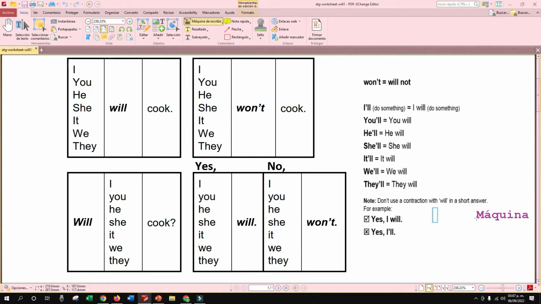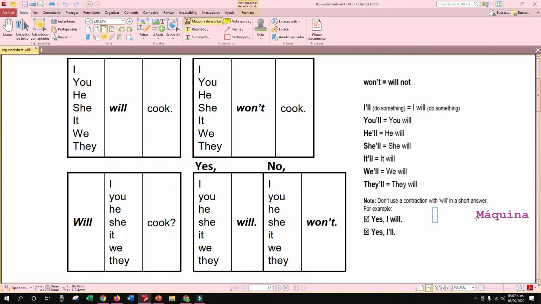But you cannot use yes, I'll. No podemos usar, ¿verdad?, la forma corta cuando estemos dando respuestas cortas, ¿verdad? Entonces es preferible que usted lo haga de la forma larga, yes, I will, or yes, you will, or yes, he will, right? But in the negative form, yes, you can use won't. That is like an abbreviation, right?